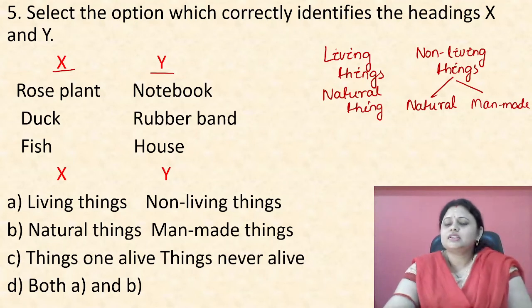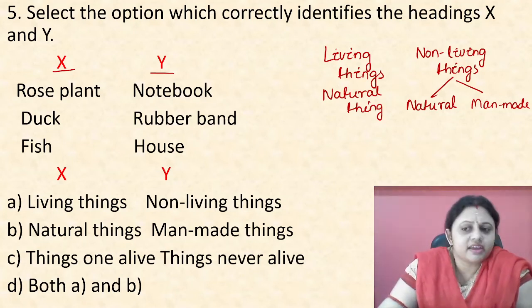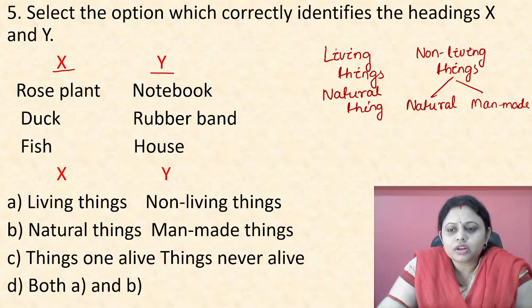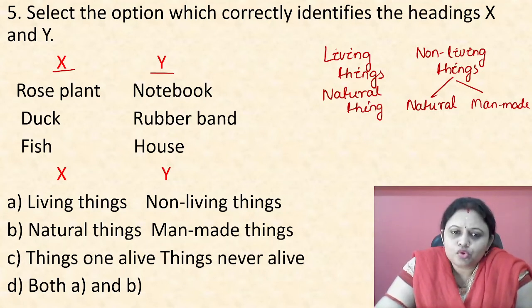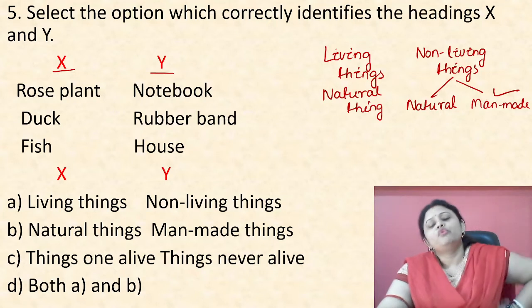Mountain, sun, moon, stars are natural. But the furniture we use, the houses and the vehicles are man-made non-living things. Here notebook, rubber band, house are man-made non-living things.